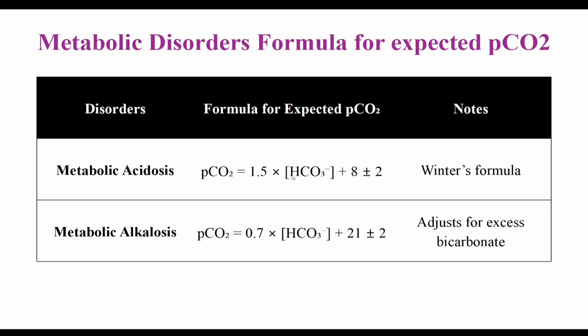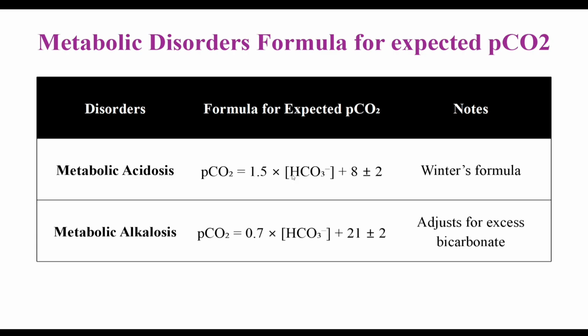Now see the metabolic disorders compensation. Metabolic disorders formula for expected PCO2. For metabolic acidosis, we know the Winter's formula. This is the well-known formula for everyone. So PCO2 equals 1.5 into bicarbonate plus 8, plus or minus 2.